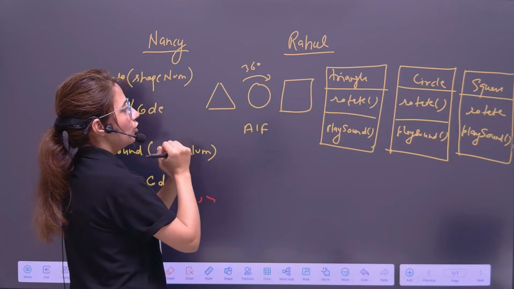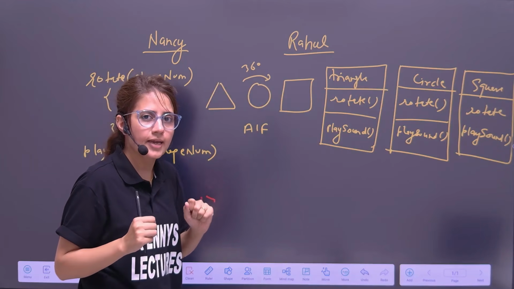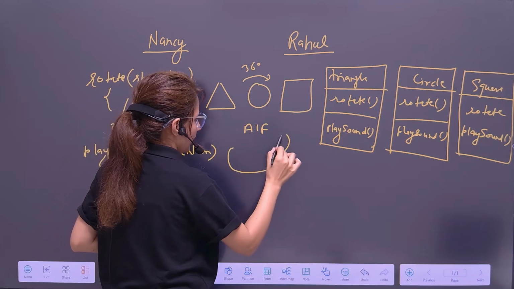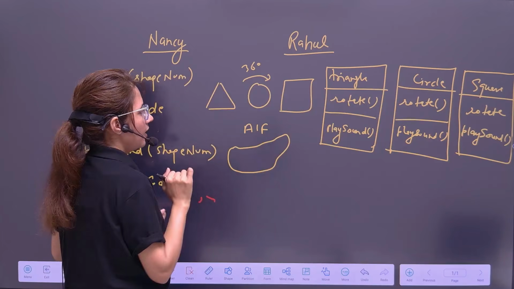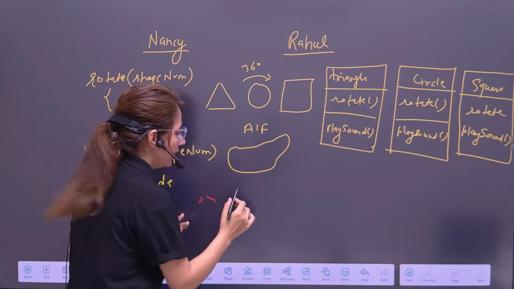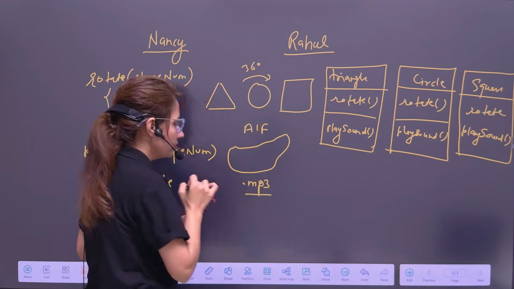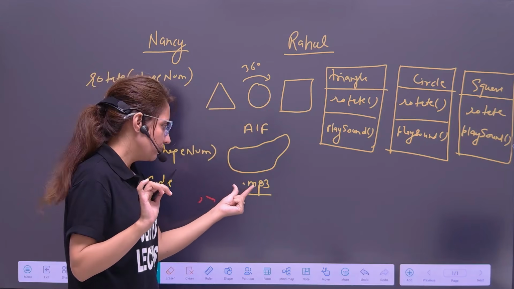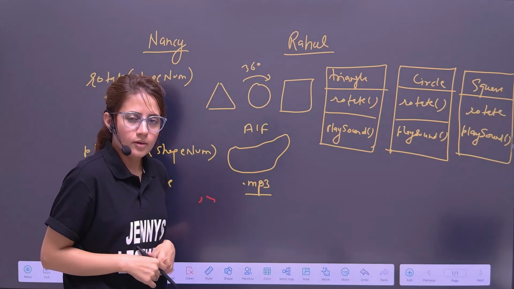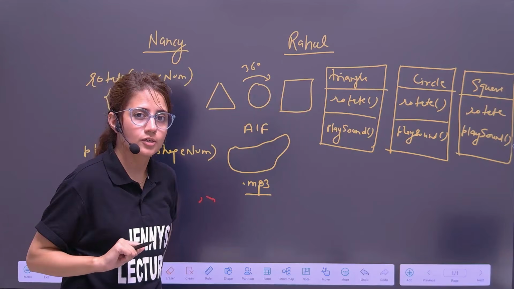Now the boss wants to add something to these specifications. He said, just add one more shape, amoeba, something like this. Whenever you click there, it should be rotated 360 degrees and a sound should be played. That is an .mp3 sound file. It's not AIF, it's .mp3. For these three, an AIF sound file is played, and for this amoeba shape, a specific .mp3 sound file would be played. Now he said, modify the program you have written.